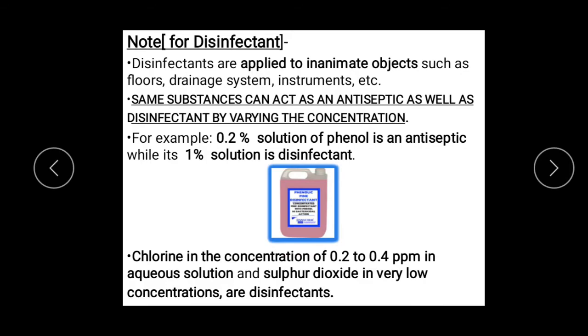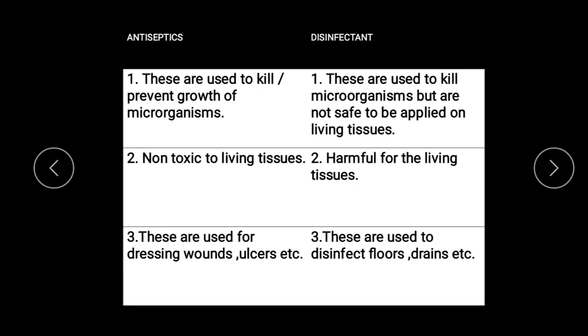So phenol is a substance which can act both as an antiseptic as well as a disinfectant. A few more examples of disinfectants are chlorine in the concentration of 0.2 to 0.4 ppm in aqueous solution, and sulfur dioxide in very low concentration. These are other examples besides phenol.